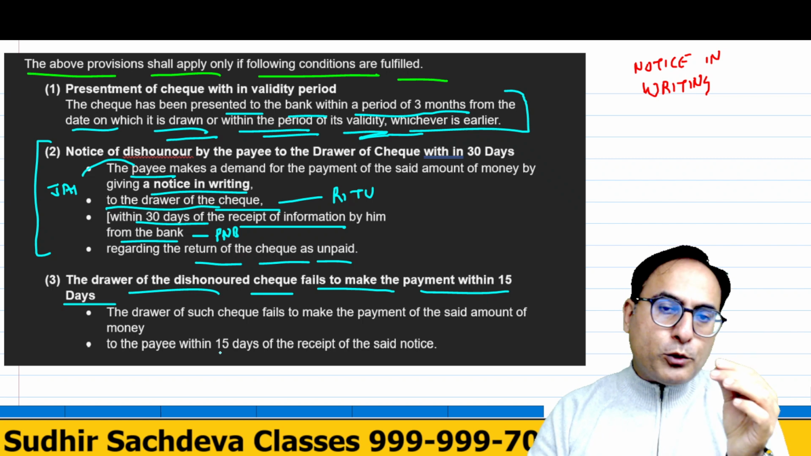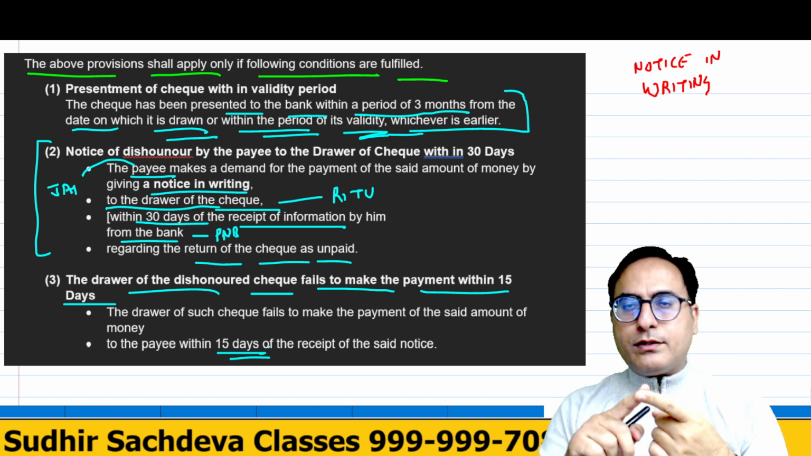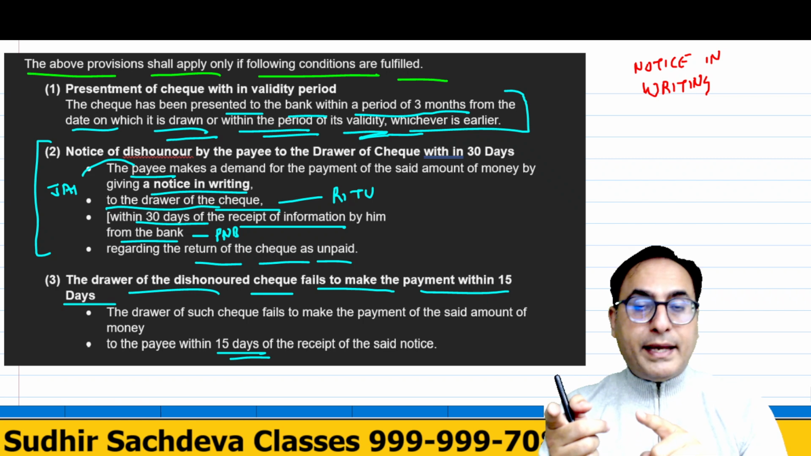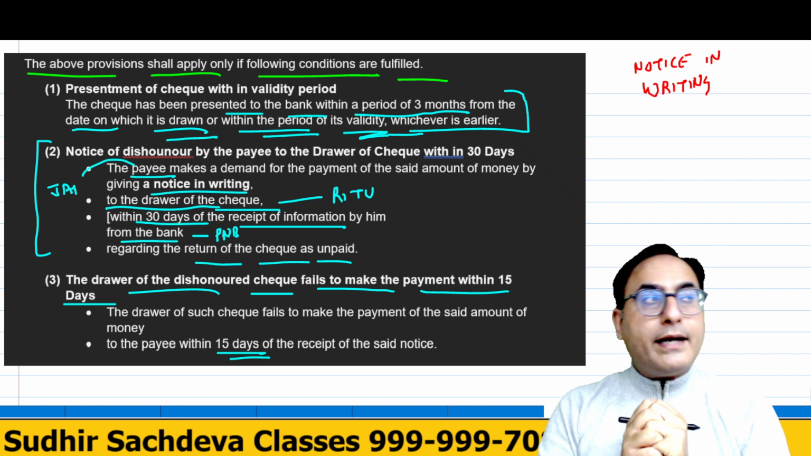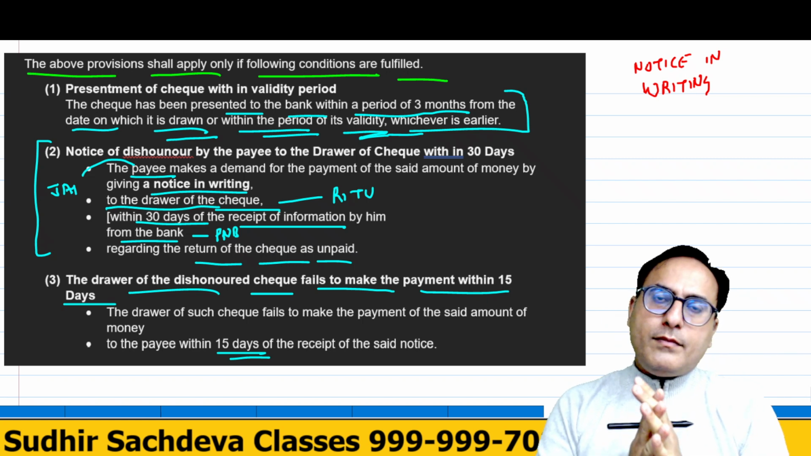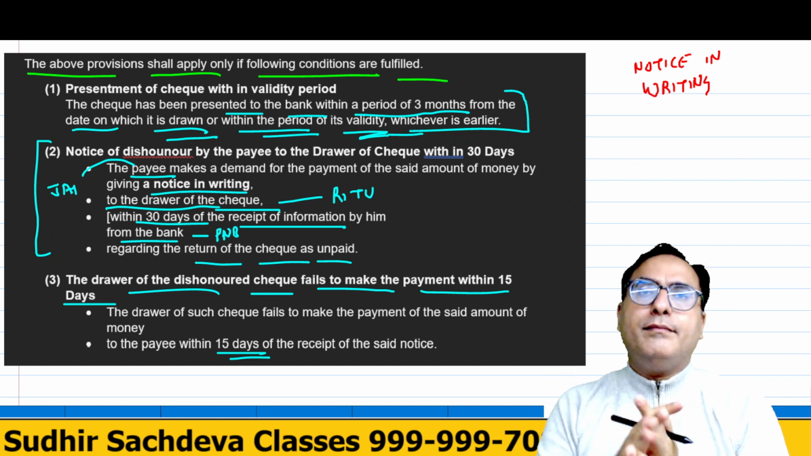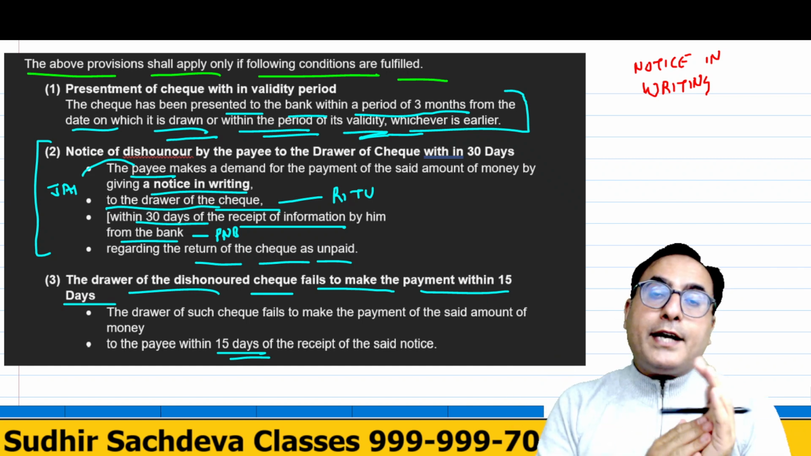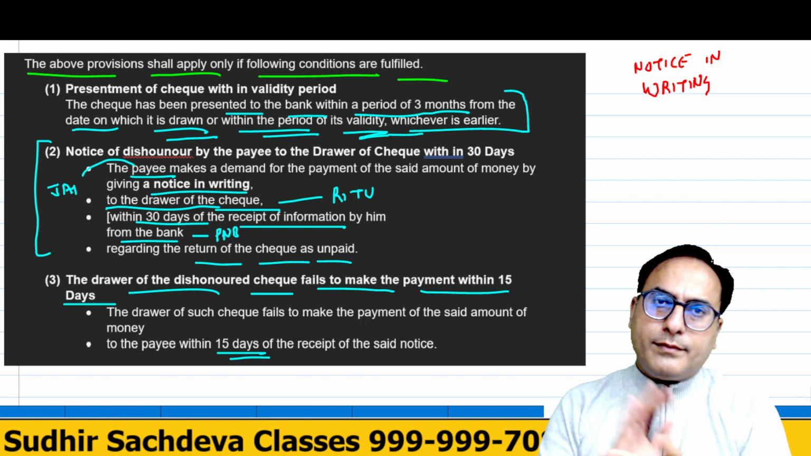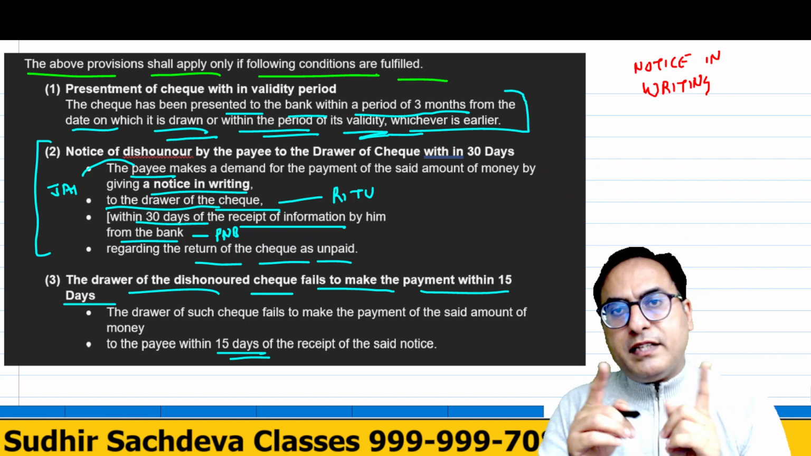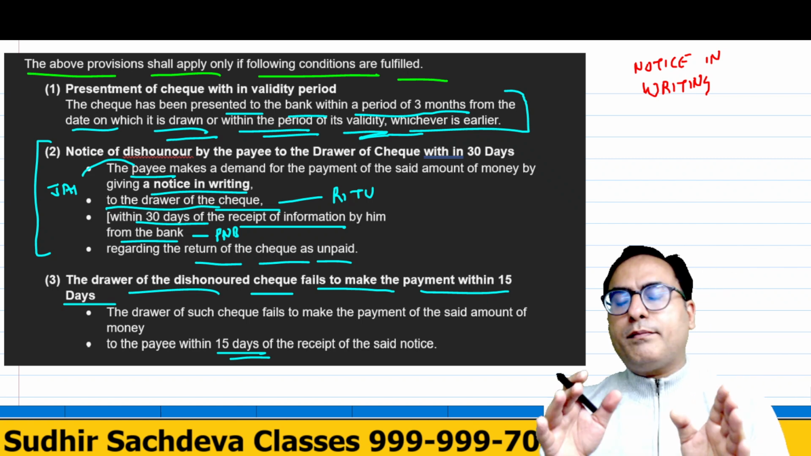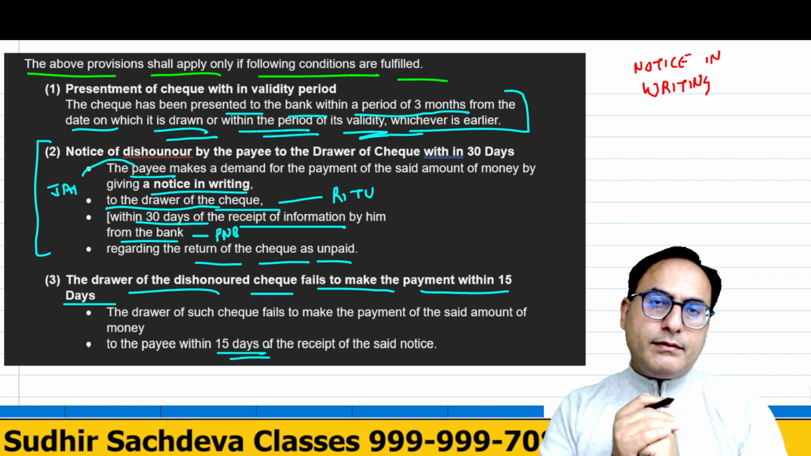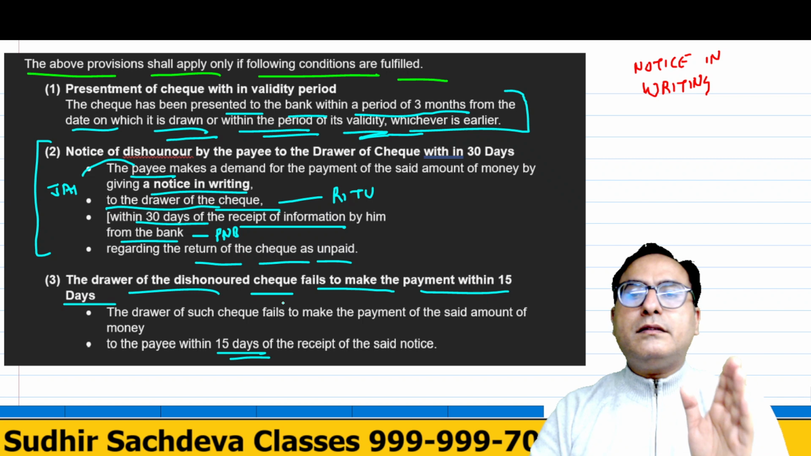So this is the procedure. First of all, if the check is dishonored, the payee who has got the check, Mr. J, he will go to the drawer of the check, that is Ritu, and inform via a written mail or written letter that your check is being dishonored, please pay the amount. Now the drawer will have to pay within 15 days of getting that notice, right? If she does not pay, then that procedure can be followed against her. So this is section 138.